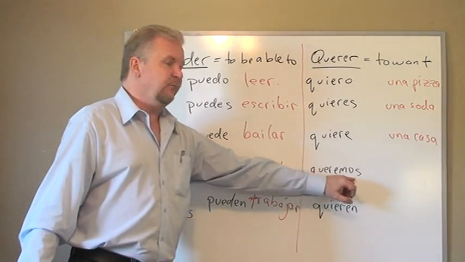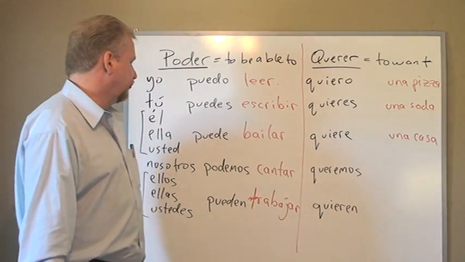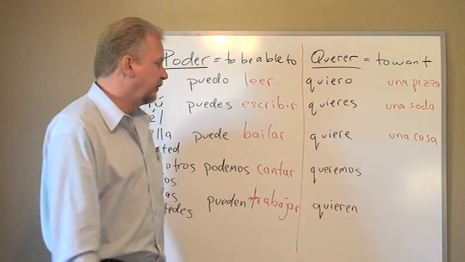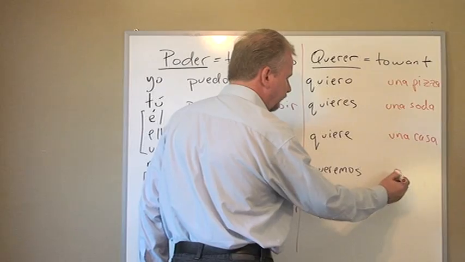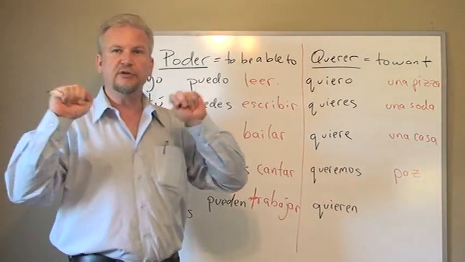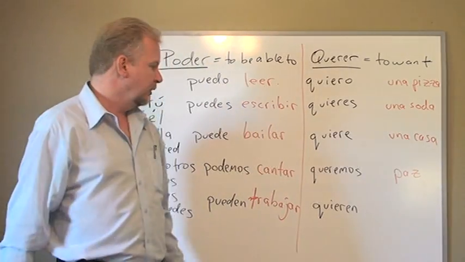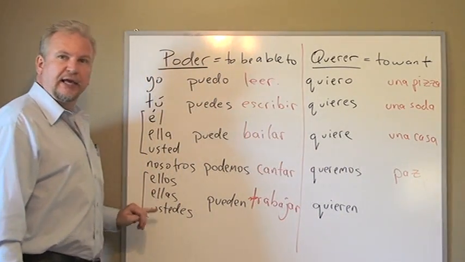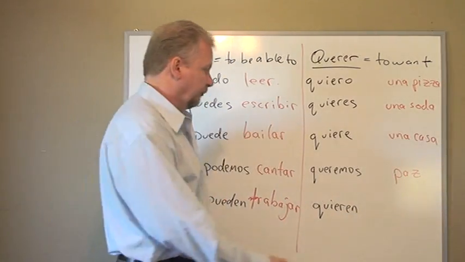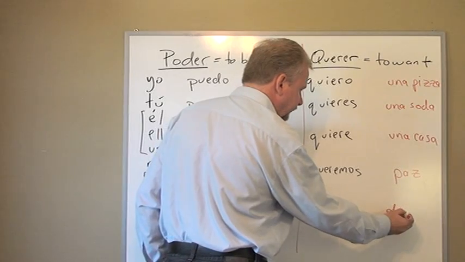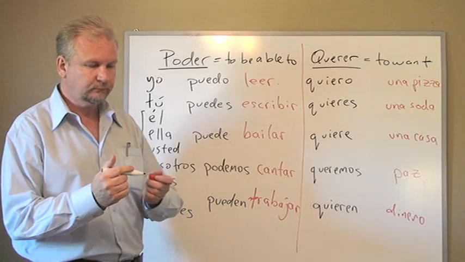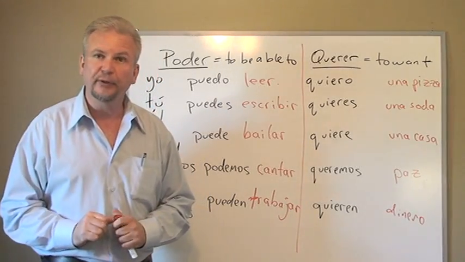Nosotros queremos. Notice here the spelling. We don't add the I. We keep it like the infinitive. Queremos. Let's see. Nosotros queremos paz. Peace. Queremos paz. Ellos, ellas, and ustedes, they and you plural, quieren. What do they want? Well, let's say quieren dinero, money.